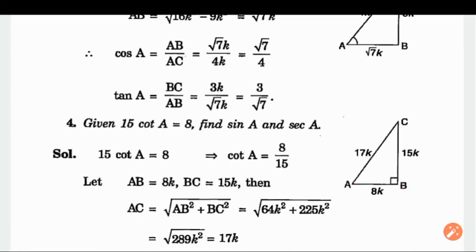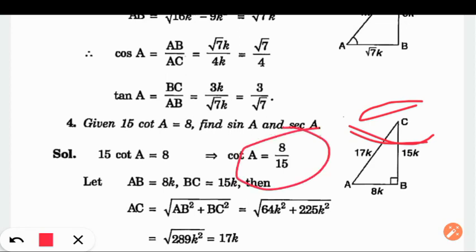One more thing, we are taking A here. We need to consider A here because cot of A is given. If you write A here, then you need to consider this angle. With respect to this angle, you need to consider what is base, what is hypotenuse, what is perpendicular. Then you will be able to plot the given.